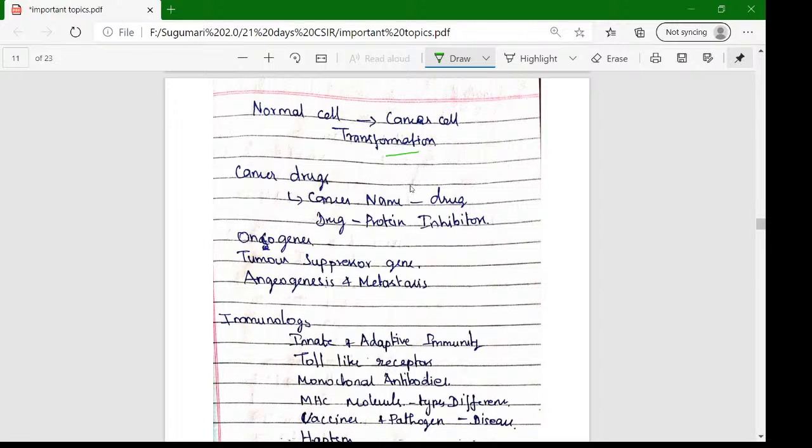And what are the cancer names? Okay, breast cancer, and other drug names such as lapatinib. What is the drug name? How will the drug inhibit which protein? So that is a match the following question: cancer name and drug name. Okay, for lung cancer, we can use this drug. That is a very important thing in this Unit 4.